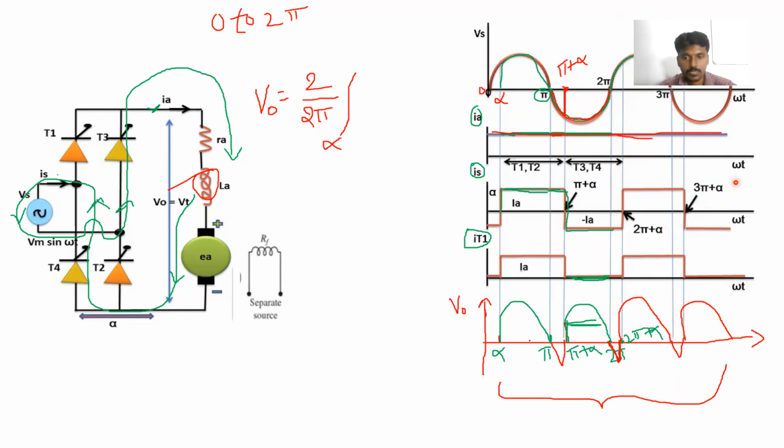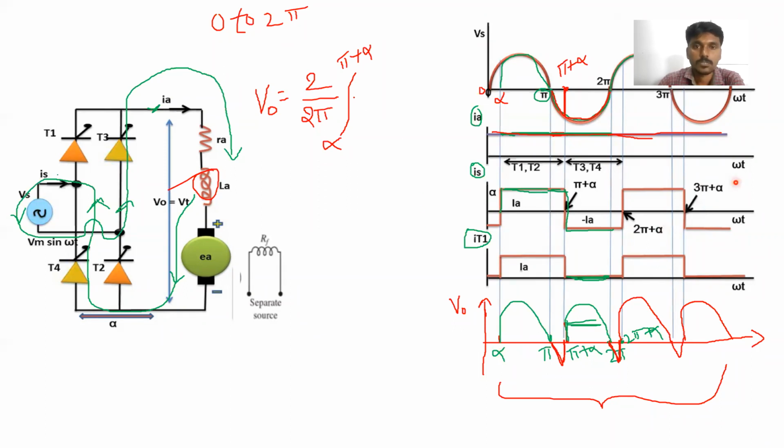Next, कहाँ तक end हुआ है? Alpha to pi and pi plus alpha. यहाँ तक end हुआ है. Clear? So that's why we have taken the limits from alpha to pi plus alpha. Also we can take alpha to pi integral Vm sin omega t d omega t plus pi to pi plus alpha integral Vm sin omega t d omega t. You can also calculate like that, but it will become lengthy and complex. That's why you can directly take the limits from alpha to pi plus alpha.